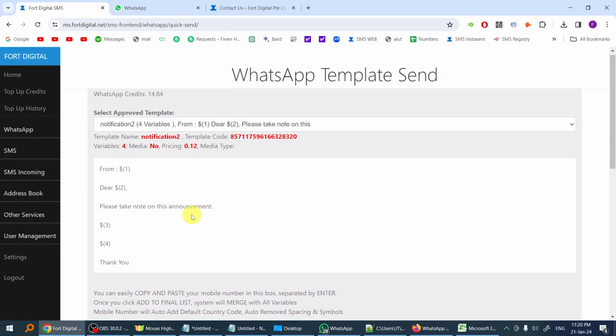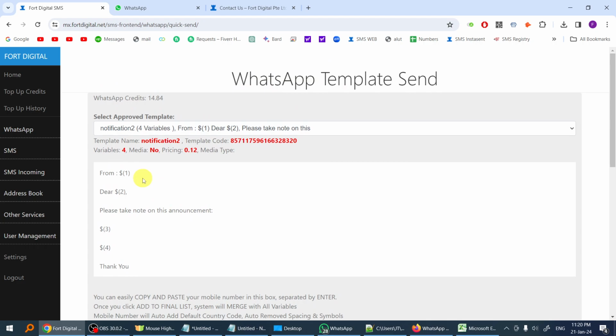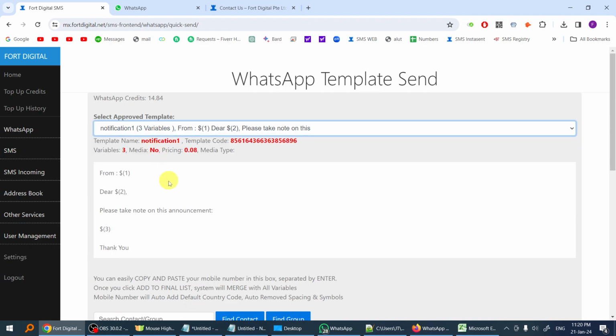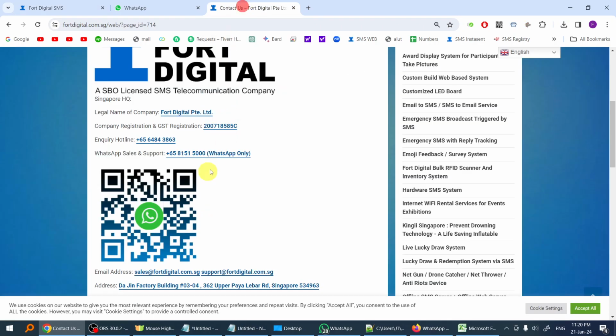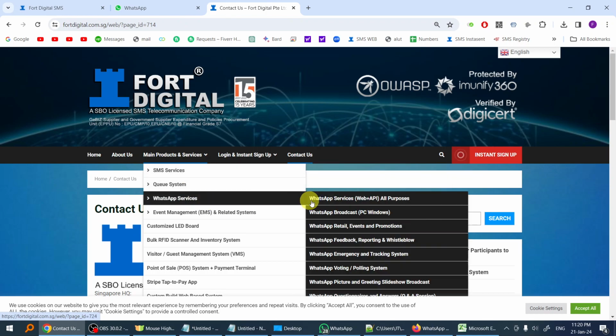So you can apply your own templates. It might cost you $10 to apply a new template, but you can just use these generic templates. You can use them for all kinds of scenarios. We can also apply templates with buttons for you. It's very nice, and there are three types of buttons. I'm going to show it to you here on our website.